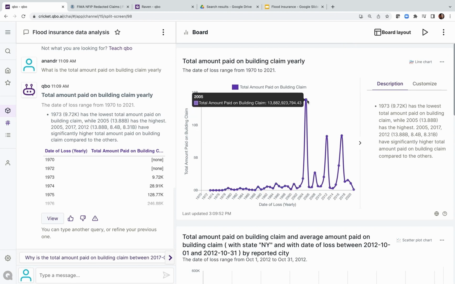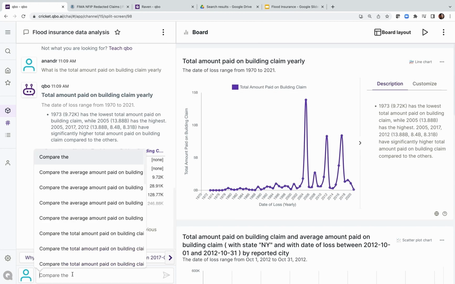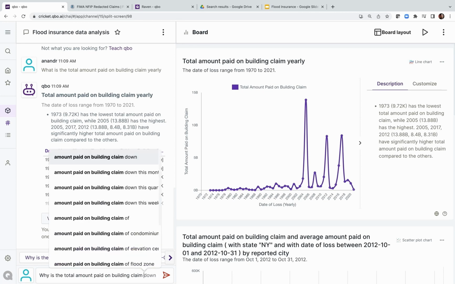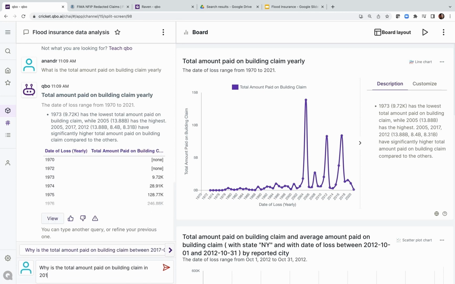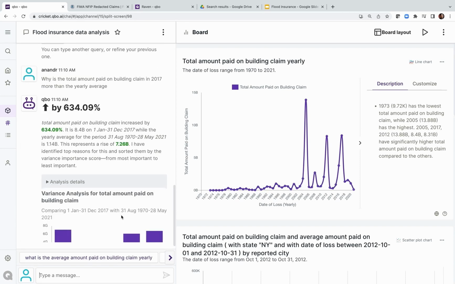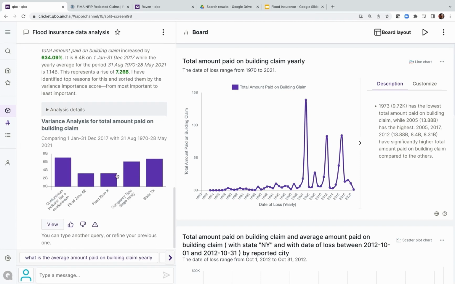So I could ask questions like, why is the total amount paid on building claims in 2017, as an example, more than the yearly average? So what happened exactly in 2017, where we see one of the spikes over here? What changed in that particular year compared to other years? So this is now a deeper narrative.